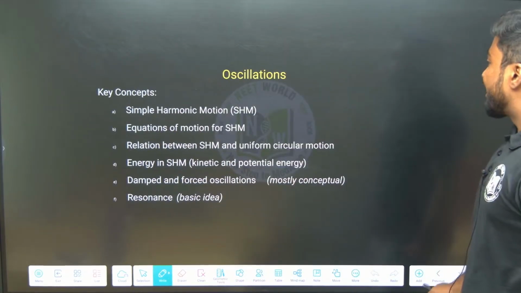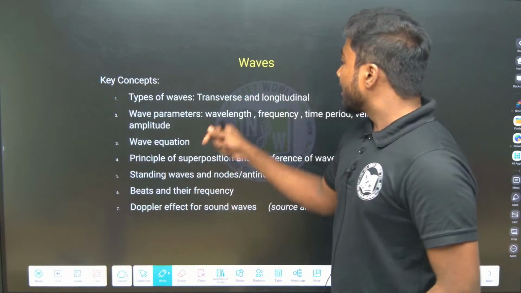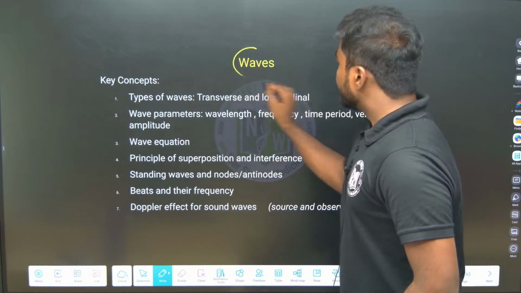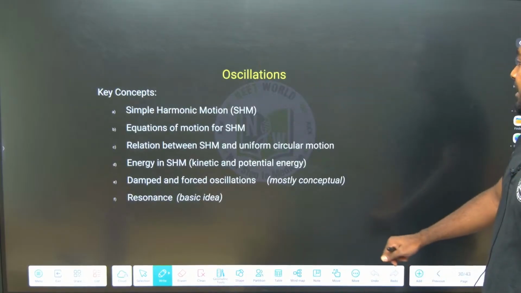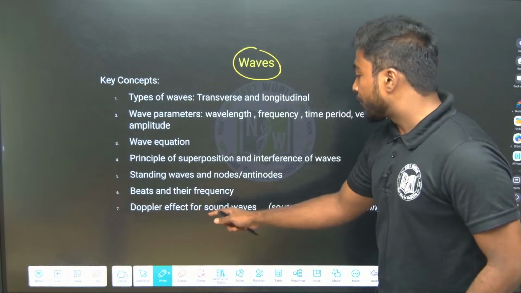Then oscillation and waves. Here also there would be a link between oscillation and waves. This covers oscillation, from simple harmonic motion to the Doppler effect for sound waves.